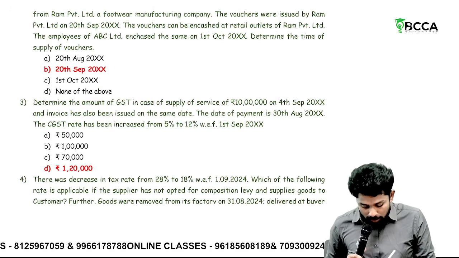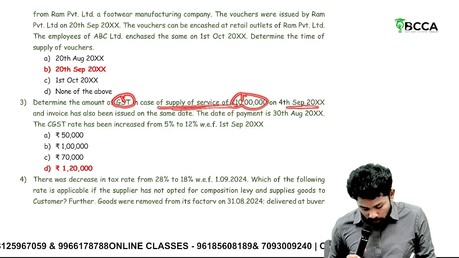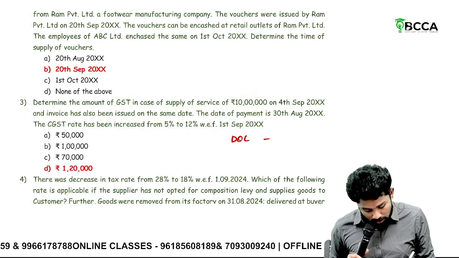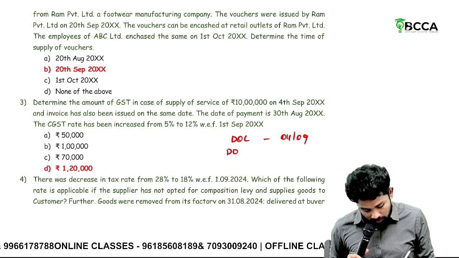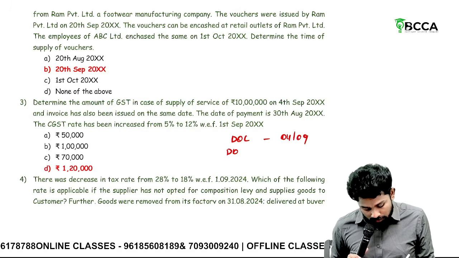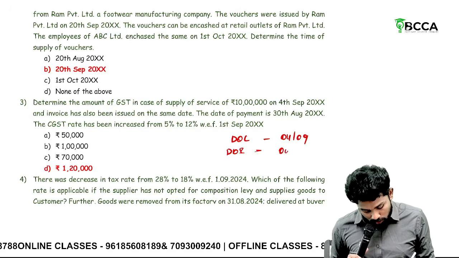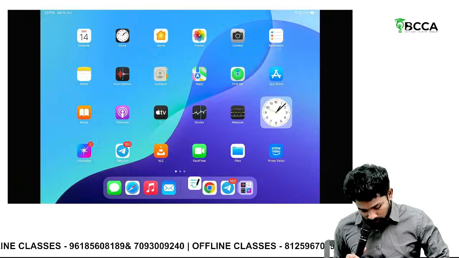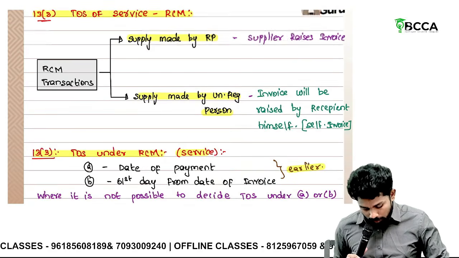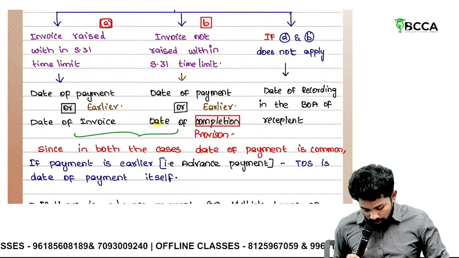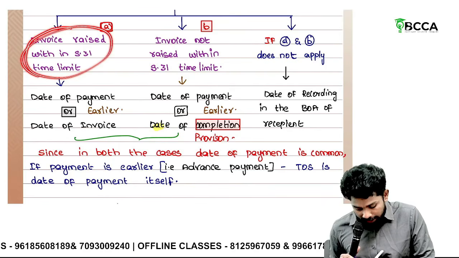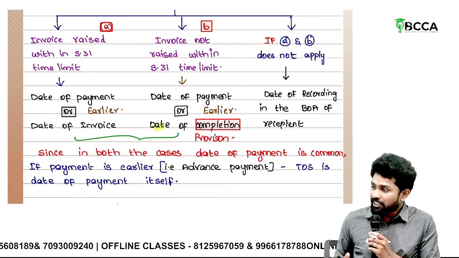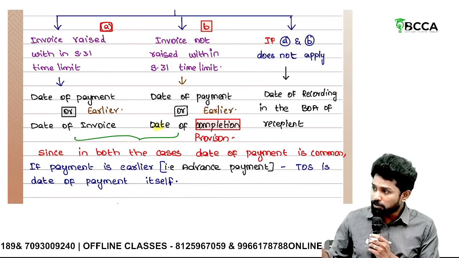Okay. Determine the amount of GST in case of supply of service of 10 lakhs on 4th September, and invoice has been issued on the same date. Sir, if you see here, date of completion is also 4th September, and the invoice is also on 4th September. Sir, what is the time of supply for service under forward charge mechanism? You should check whether the invoice is raised within the section 31 time limit or not. What is the section 31 time limit? Usually for a general service, 30 days. For financial institutions, banking, insurance, 45 days.